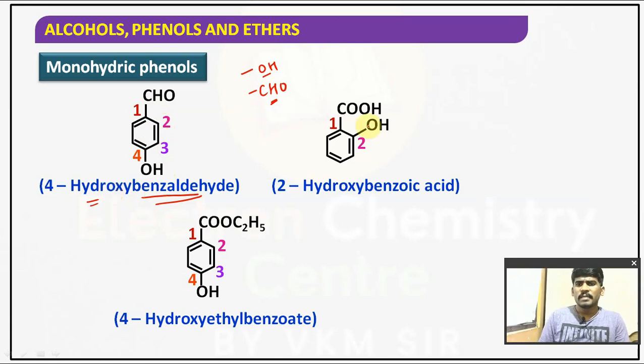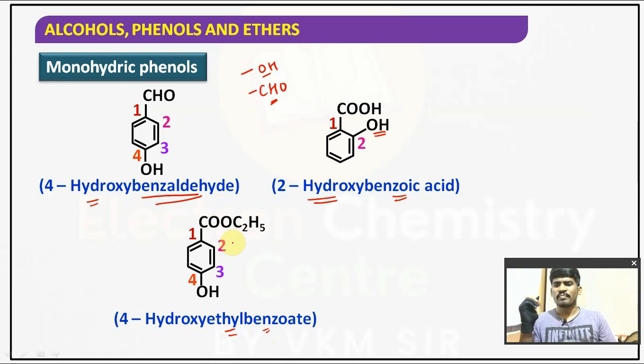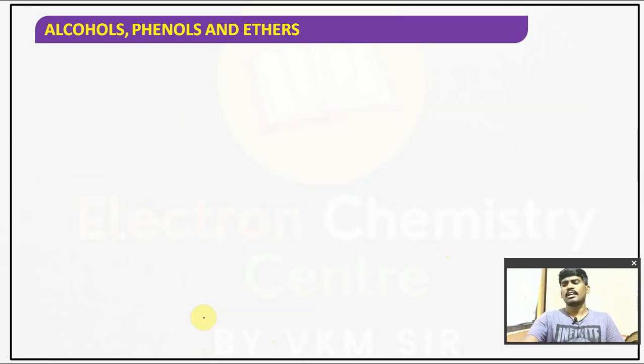Similarly, at the second position we have hydroxy, that is 2-hydroxybenzoic acid. As you know, the carboxylic acid group gets the lowest priority. Then it is 4-hydroxyethyl benzoate. We have the COOR group, which is nothing but the ester group. That's why we have taken 4-hydroxyethyl benzoate. All these are examples of monohydric phenols only.